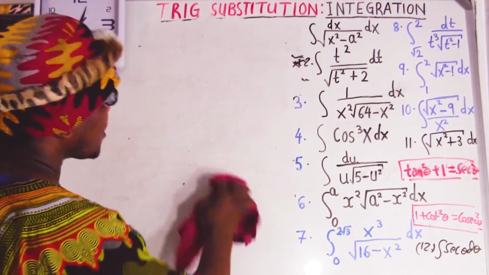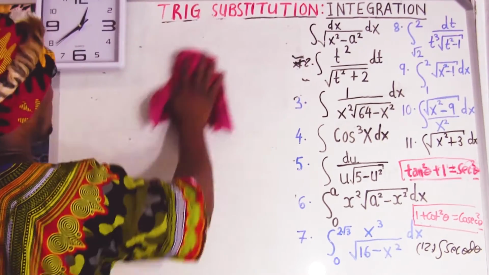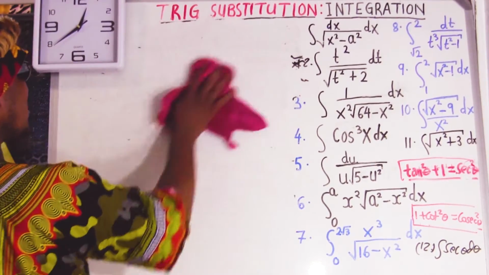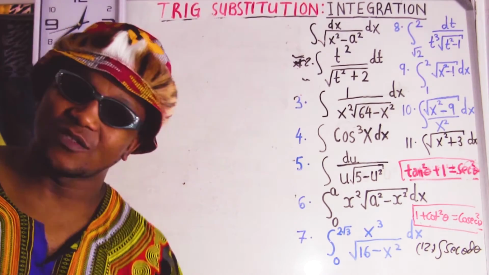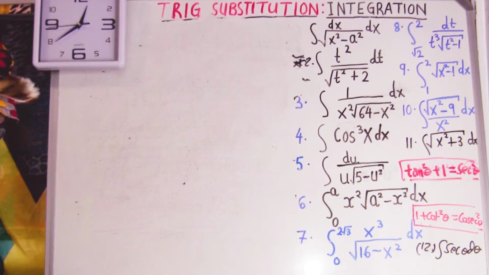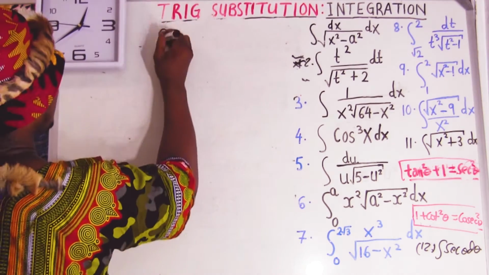Okay, we go to question number 4. Okay, question number 4. Oh, I said I was going to show you that one. So this is not trig substitution. This is just a normal trig integration. Let me show you how we can approach this. It's not easy, in a way.